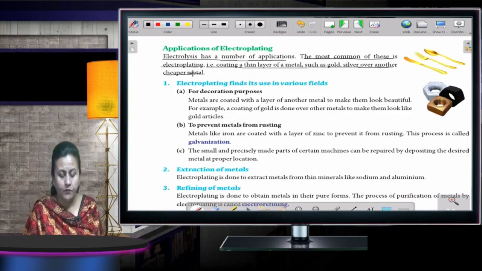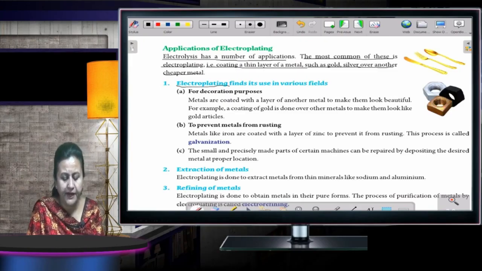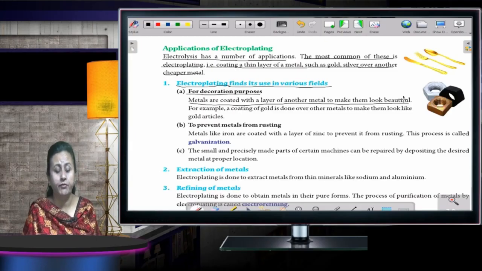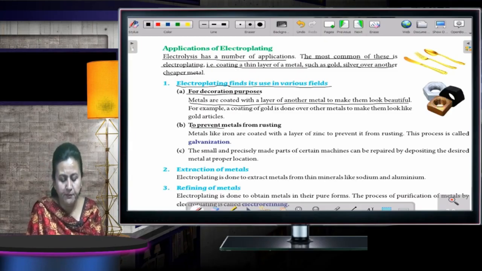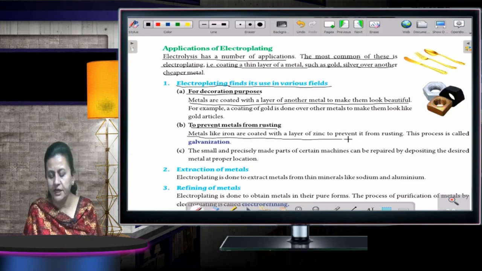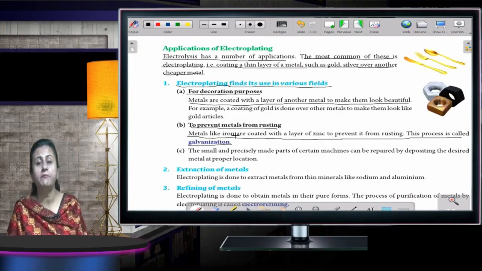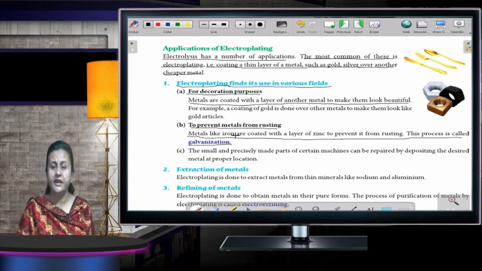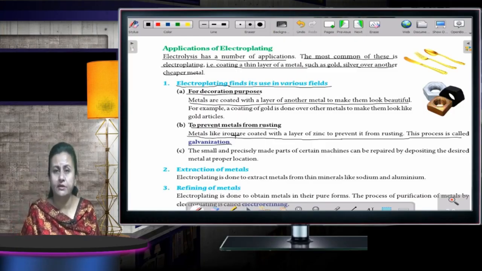Now, how is electroplating used in various fields? First, decoration purposes. Metals are coated with a layer of another metal to make them look beautiful. Then, to prevent metal from rusting. Metals like iron are coated with a thin layer of zinc to prevent rusting, and this process is called galvanization. Only when we are coating iron with zinc, that process is known as galvanization.